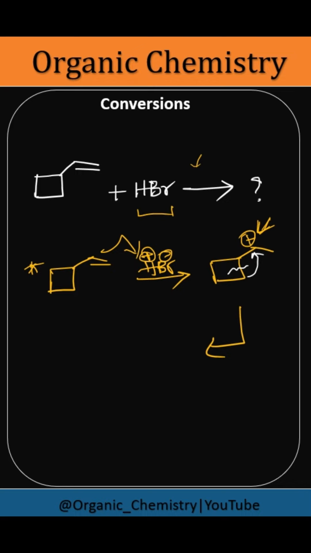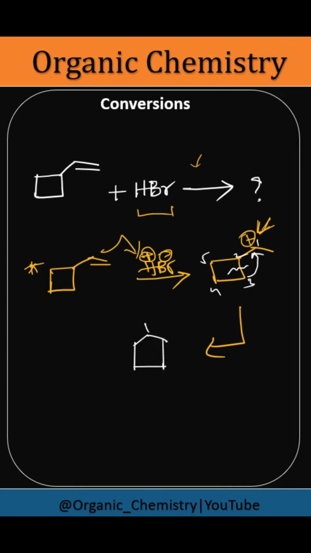Whenever there is a possibility of ring expansion, while writing the product it's better to give the numbering to this. One, two, three, and you can give it as per your wish. I have just given it for reference only. So here we'll get the 5 member ring. Let's draw it and give the numbering also.